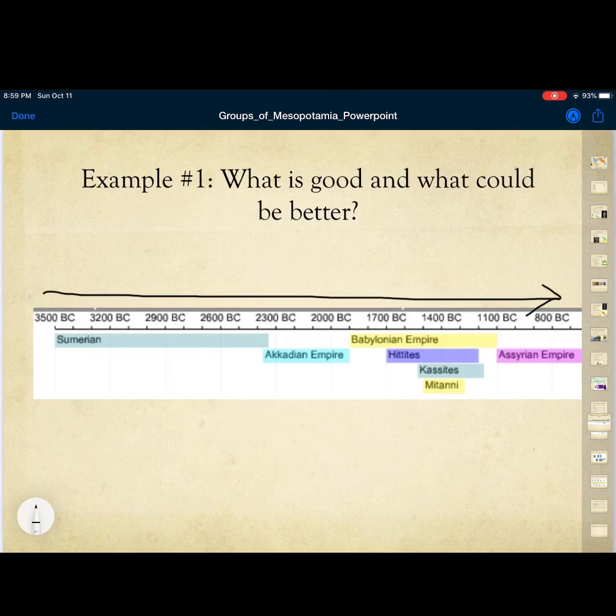Well, remember that time, when we're looking back in the past like this, we're talking about an era called BC, or before the Common Era. So essentially what happens is as you continue this timeline from left to right, eventually you're going to get to year 1 BC, and then the next year is going to be 1 AD, and then AD starts going up. So when we're in the BC, before the Common Era, we're actually counting down. Okay, so we're still going left to right, just like we read, just the way that we think for the most part. So with that in mind, you can see that the first group on the timeline is the Sumerians,